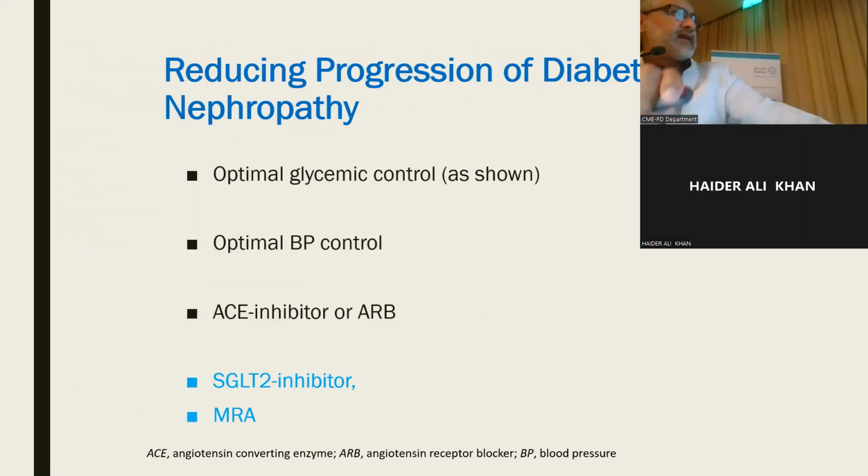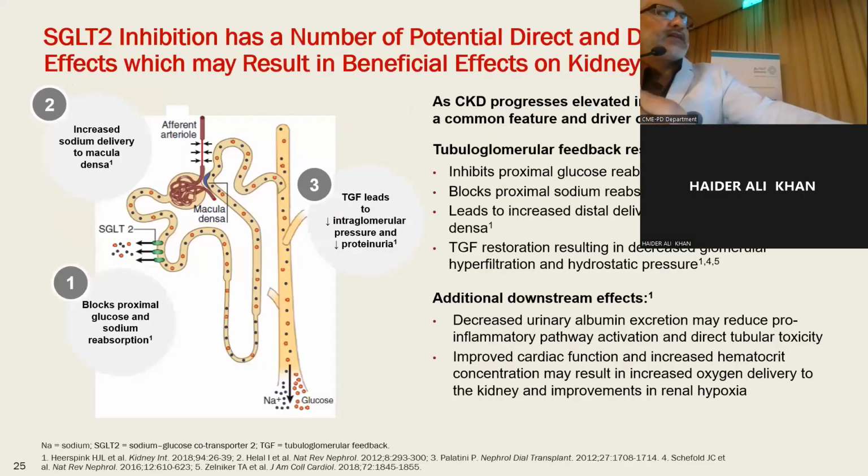Other agents have shown a significant effect on reducing the development of diabetic nephropathy and the progression of renal failure to end-stage renal disease, namely SGLT2 inhibitors. SGLT2 inhibitors have recently shown a significant effect in this population, and many studies show their beneficial effect. These drugs block sodium and glucose reabsorption in the proximal tubule, increasing the sodium delivery reaching the macula densa of the juxtaglomerular apparatus.